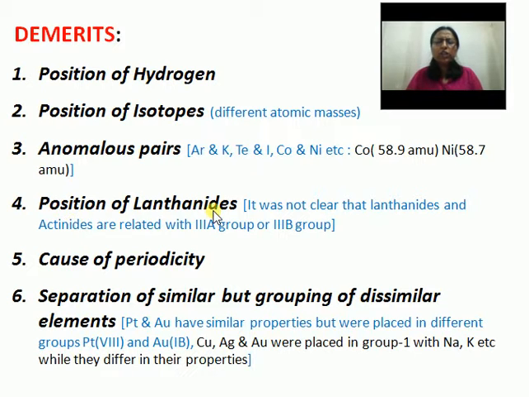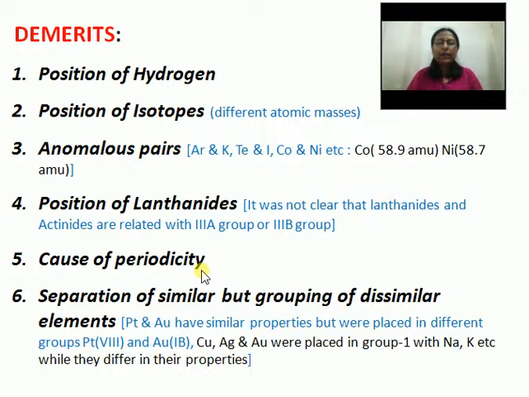The position of lanthanides was also not clear in Mendeleev's periodic table, and he could not explain the cause of periodicity, that is, the cause of periodic variation of the chemical and physical properties of the elements.